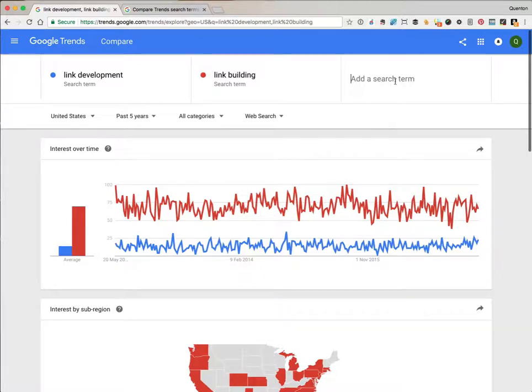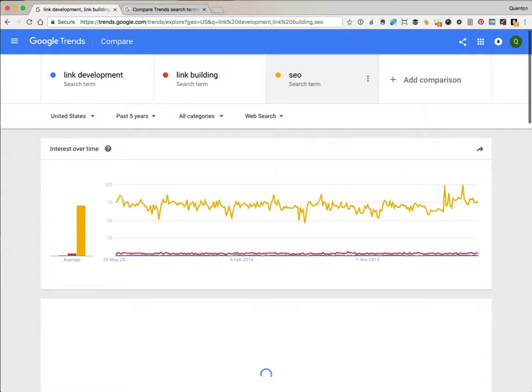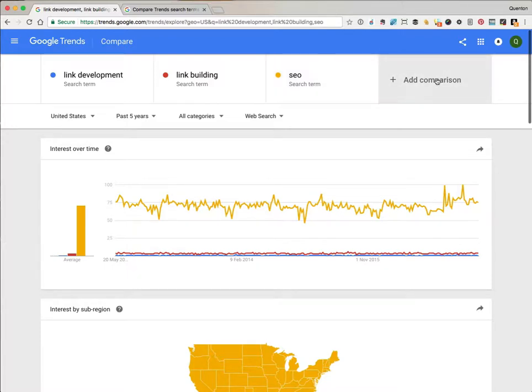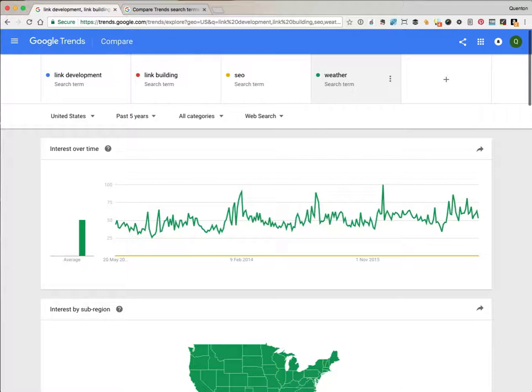Now let's just compare those to SEO. Wow. We can see that both link development and link building are tiny by comparison with SEO. They're hardly even registering on the graph there. So we've found a big term now, right? Well, yes, in internet marketing terms, SEO is a big term. But in the overall scheme of things, not so much. Let's look at weather. And as we can see, even SEO is a tiny, tiny term in the overall scheme of things.